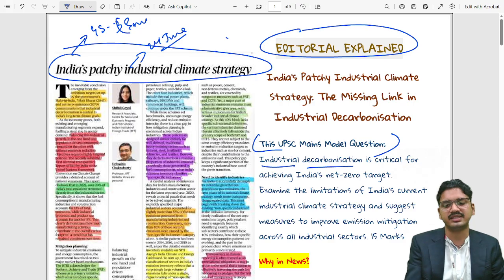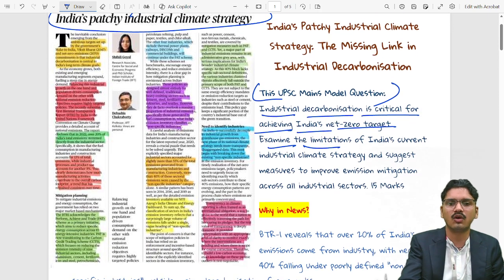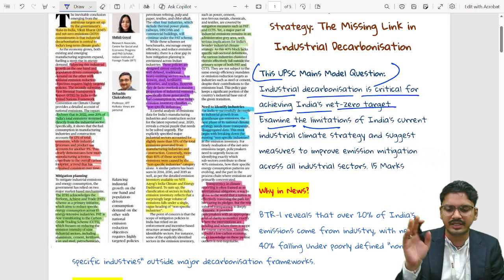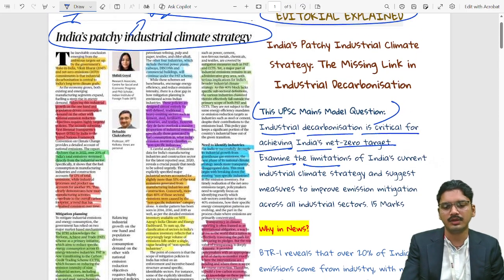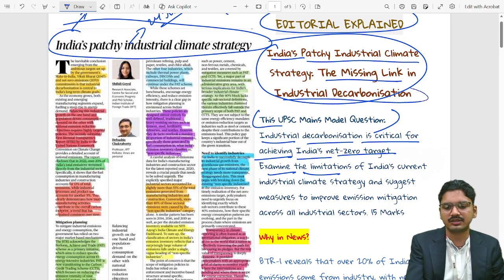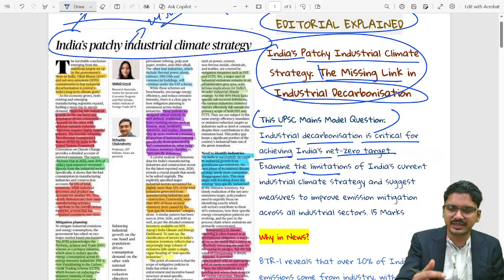Industrial decarbonization is critical for achieving India's net zero. Examine the limitations of India's current industrial climate strategy and suggest measures to improve emission mitigation across all the industrial sectors. Now, you might be wondering, what is the title of our article? The title of our article is India's Patchy Industrial Climate Strategy, the missing link in industrial decarbonization. Now, why there is a missing link, we will see in detail.